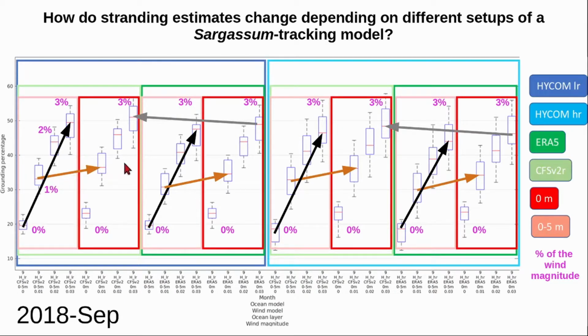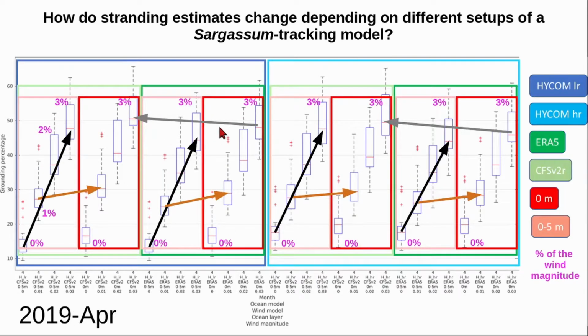And the CFS winds caused more particle stranding than the winds from the ERA 5 reanalysis, as shown by the gray arrows. In general, the same results were obtained for April. However, April had higher variability in the percentage of daily stranding. That's why we observe outliers and longer whiskers.